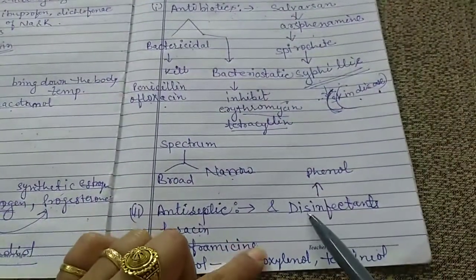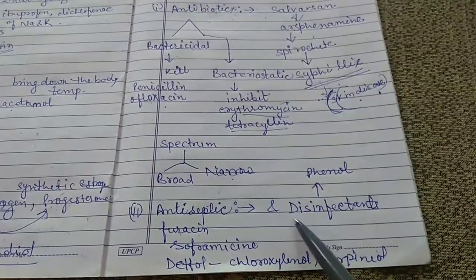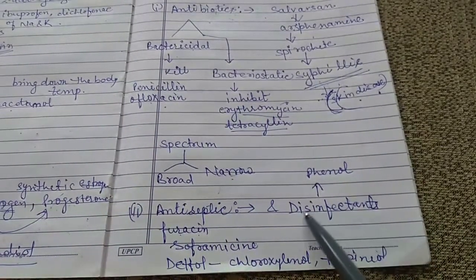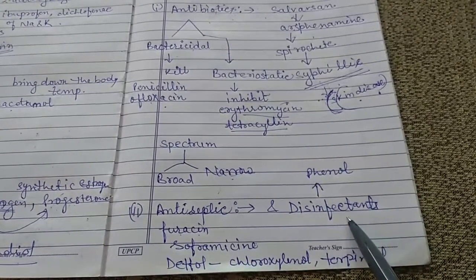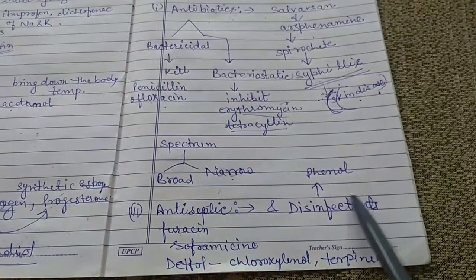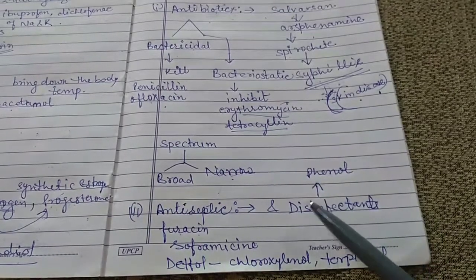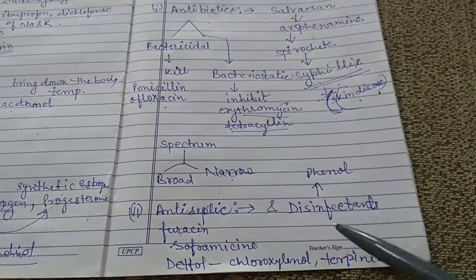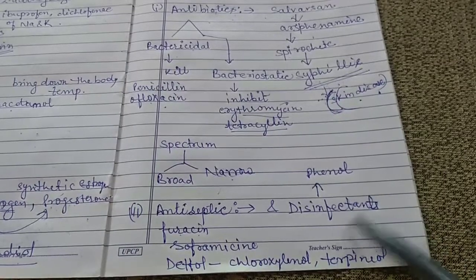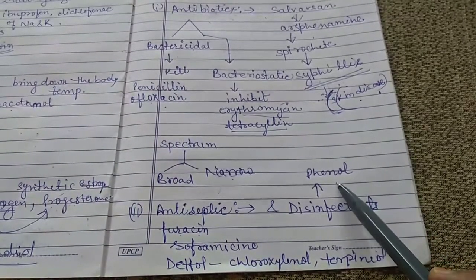Now the next is the disinfectant. As I have already told you, disinfectants are chemical substances which are used to kill microorganisms, but they are not safe for living tissue. That's why we use disinfectants on non-living things, like in the drainage system, on instruments, or for cleaning the floor. One very commonly used disinfectant is phenol.